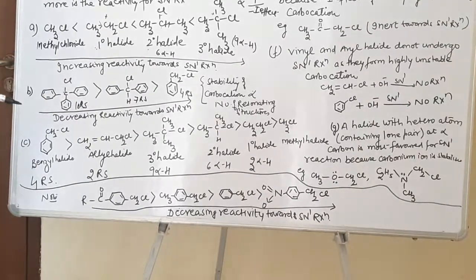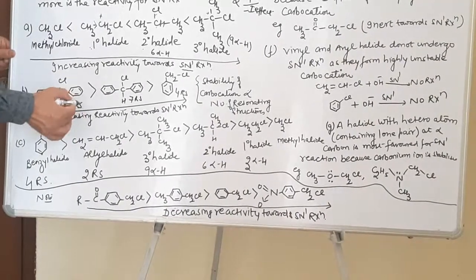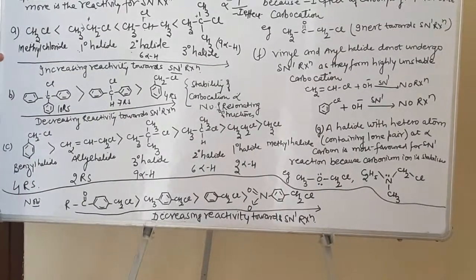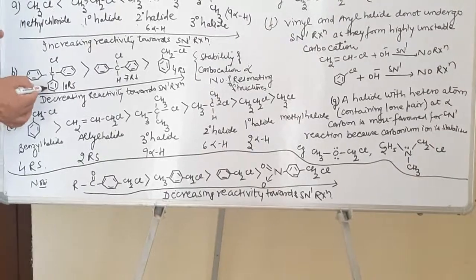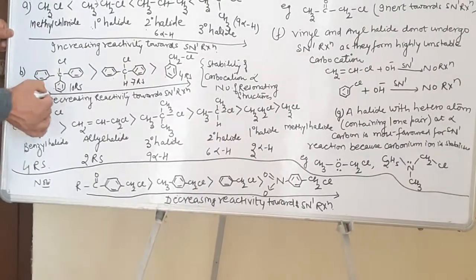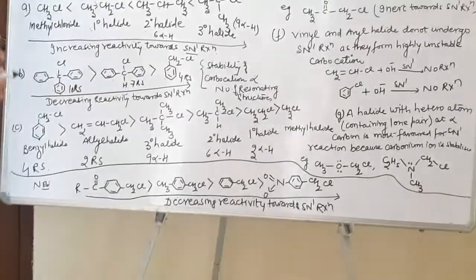of an SN1 reaction. So triphenyl carbocation will be more stable as compared to biphenyl, which will be more stable as compared to benzyl carbocation. So this will be more reactive for SN1 reaction as compared to this one, as compared to this one. So this is decreasing reactivity towards the SN1 reaction.